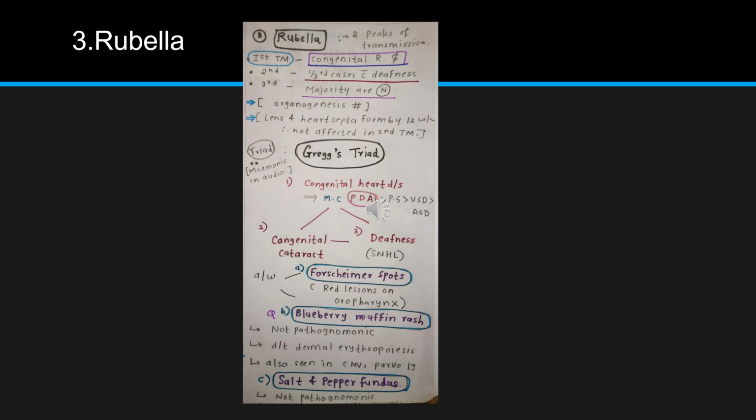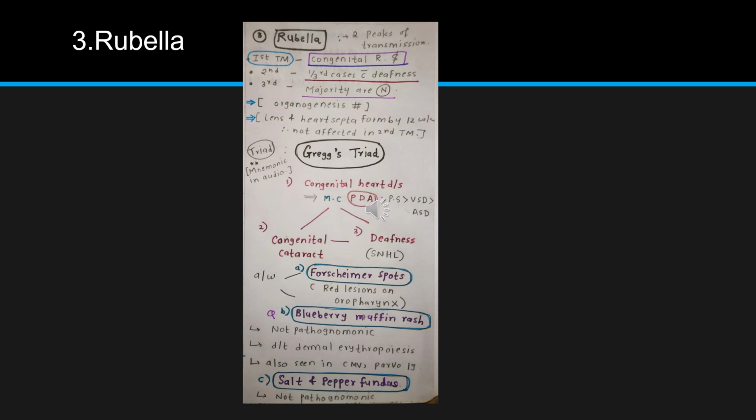But now if the baby gets rubella infection, you have to remember some points regarding this. When rubella is transmitted in first trimester, that results in congenital rubella syndrome, because that will be the period of organogenesis, and if rubella affects that, the baby will have various congenital anomalies. And in case of second trimester, it is not that severe. One third cases will have deafness, but no congenital anomalies as such. And in case of third trimester, the majority of babies will be normal.